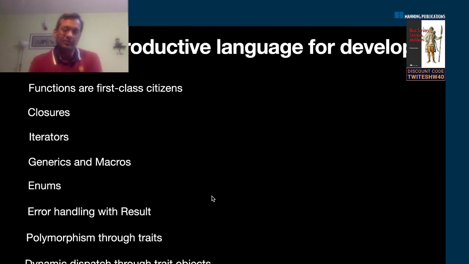It also supports polymorphism through traits. Traits are not like interfaces. If you know languages like Golang, they're more like interfaces. And there are dynamic dispatch and things like that. So there are many of these features that make programming in Rust, at least for me, a delightful experience.